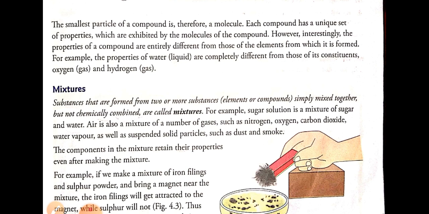They are combined by a physical method, such as stirring the sugar in a glass of water.